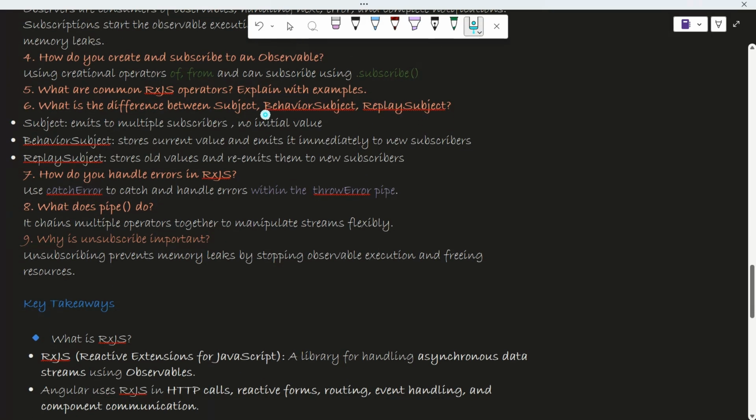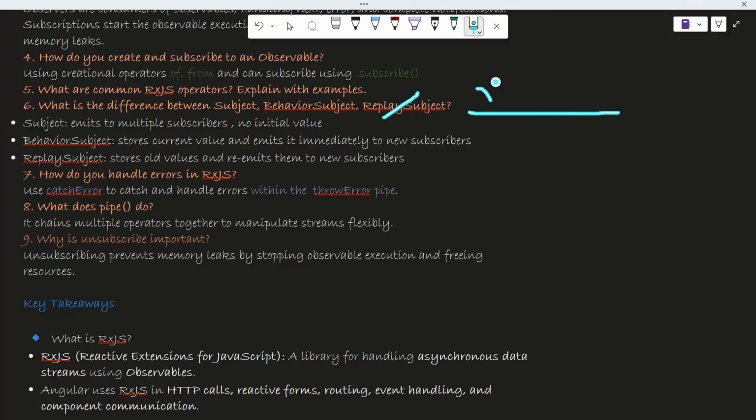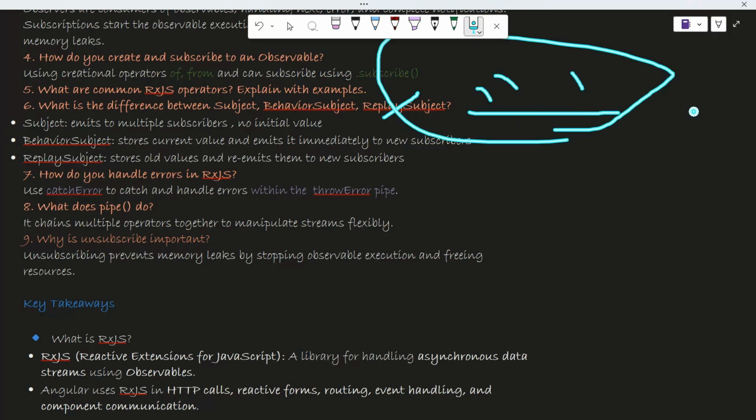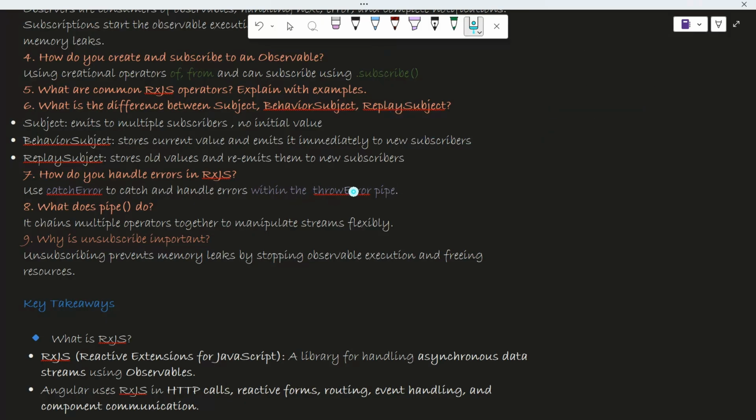What is the difference between Subject, BehaviorSubject, and ReplaySubject? These are special observables. Subject has no initial value, BehaviorSubject has an initial value, and it is used for storing your current, latest value, and immediately provides the value whenever it is subscribed. ReplaySubject stores all the values in an array and provides all the values. So you can re-emit again because you have stored those values.